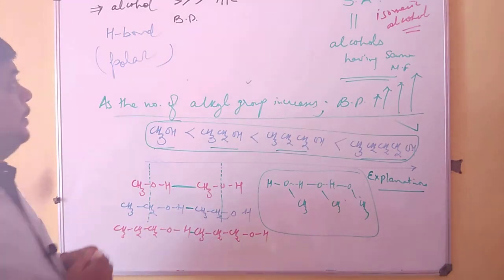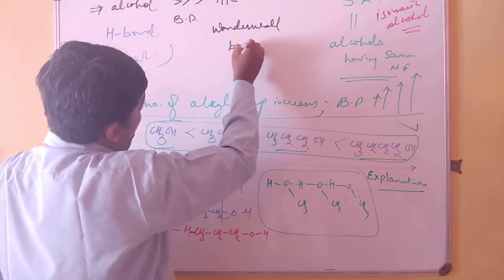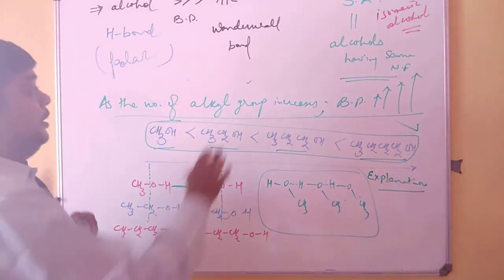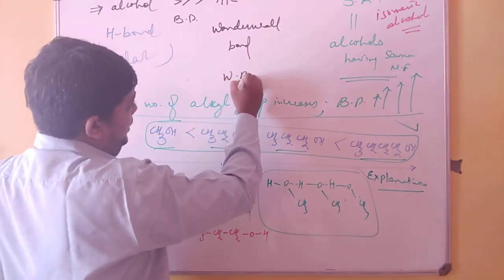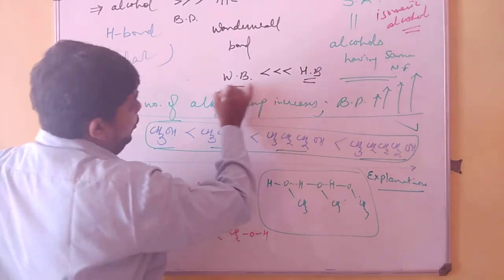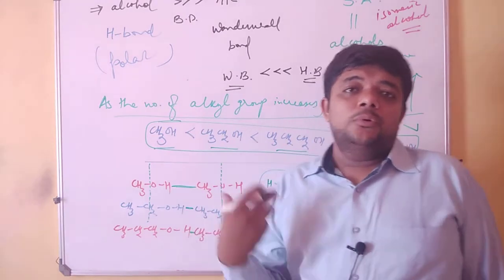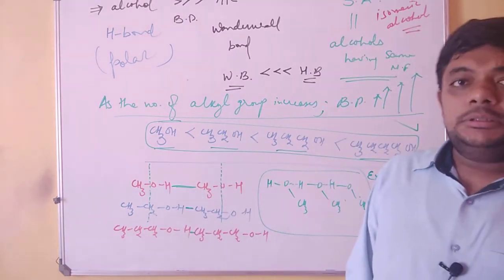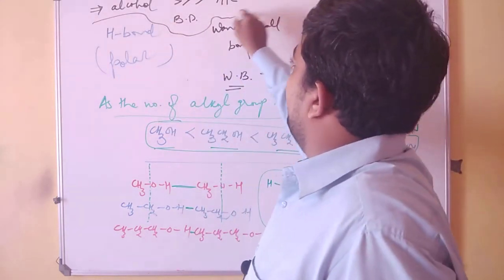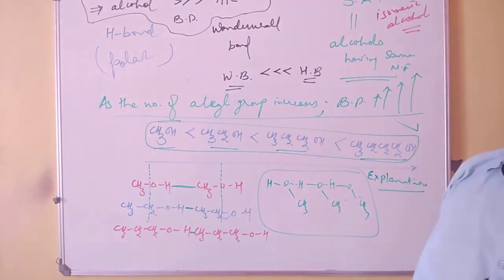And always remember that hydrocarbons only have van der Waals bonds, and van der Waals bonds, I'm just writing WB, are much weaker than hydrogen bonds. So as the bond strength is more, you would require more energy to melt or boil, and therefore alcohols have a higher boiling point compared to hydrocarbons. This is how the answer can be justified.